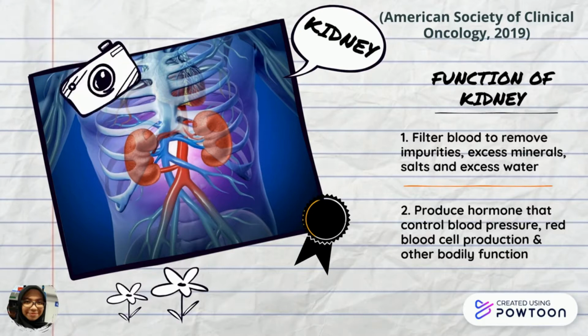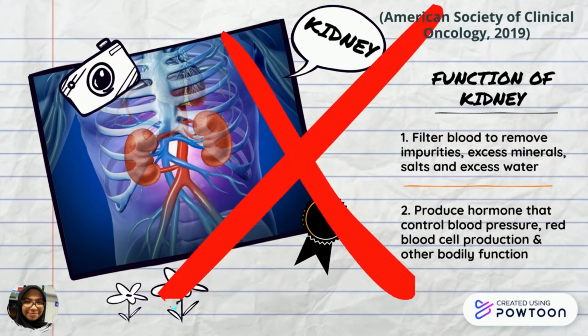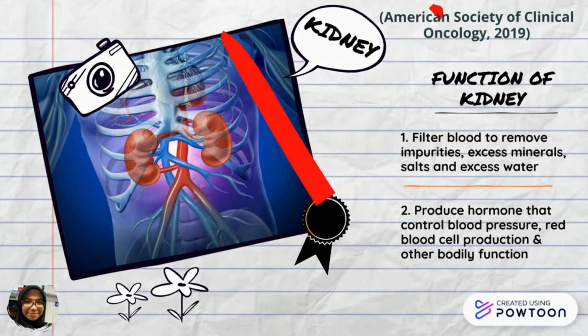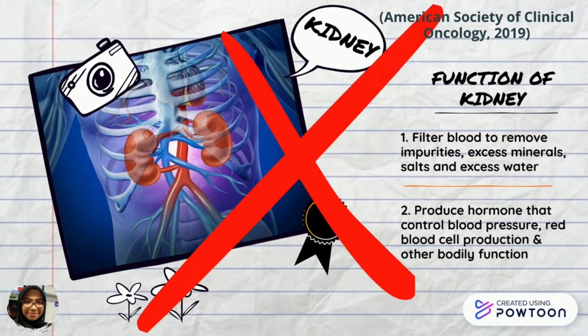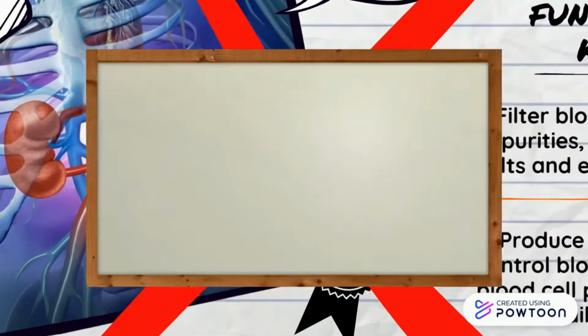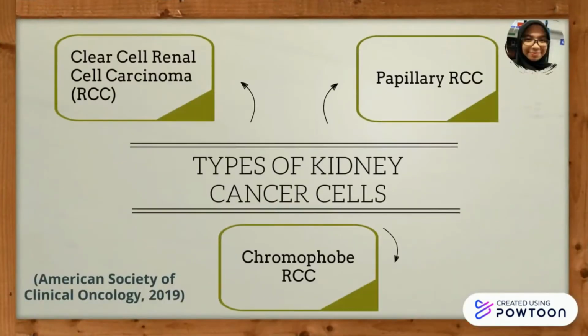However, these functions will be impaired when there is uncontrolled growth of abnormal cells in the kidney that leads to kidney cancer. There are three types of kidney cancer cells, which are clear cell RCC, papillary RCC, and chromophobe RCC.